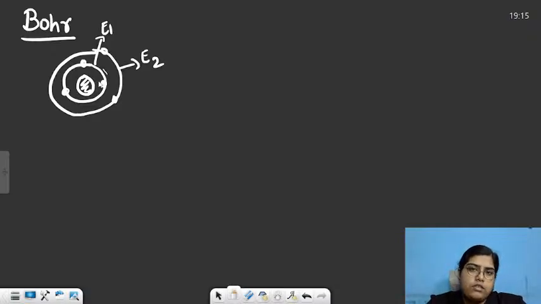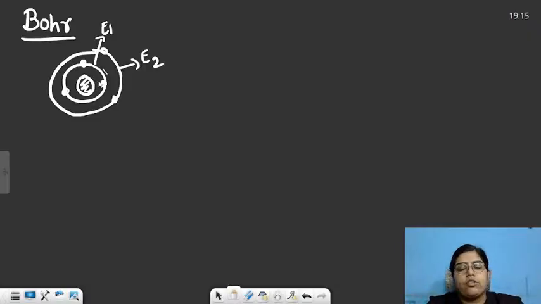So the very first postulate of Bohr's atomic model was that electrons will revolve around the nucleus in fixed orbits and any electron inside these orbits will not radiate any energy. So electron will not fall off in the nucleus eventually. It will be there in its fixed orbit.